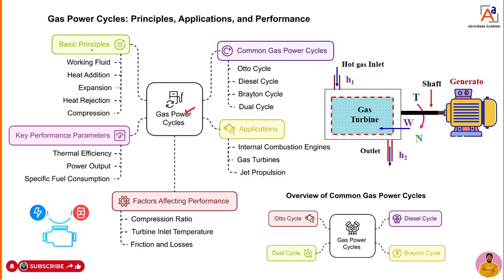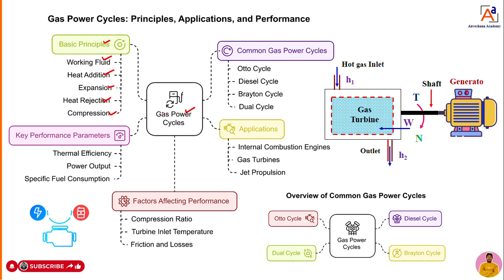Okay, how does it actually work? What is the basic principle of gas power cycles? It uses gas as a working medium. To get expansion from that gas, we require heat addition. Because of that heat addition, we get the expansion. Once the work is done, heat has to be removed from the gas, hence there will be heat rejection. Then to get work done in the next cycle, the gas has to be compressed with the help of a compression process. So these are all the basic principles of gas power cycles.